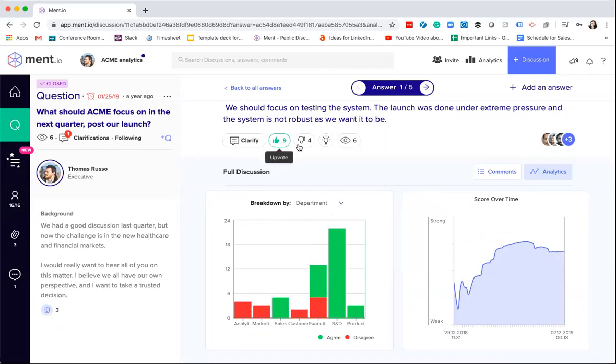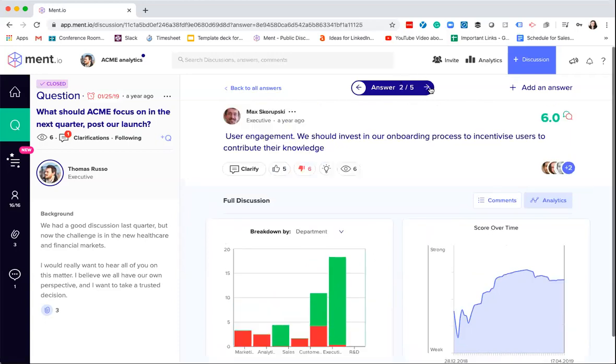And on this answer, specifically about testing, you'll see that there's a breakdown here of green and red. Green are people who are agreeing, and the red are people who are challenging this discussion. And note how you're able to really quickly see which departments, in this case, are supporting or disagreeing with this statement.